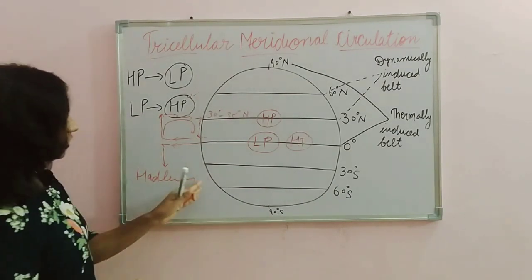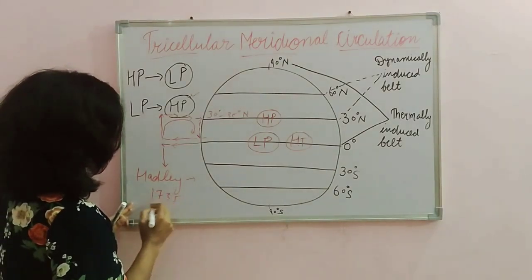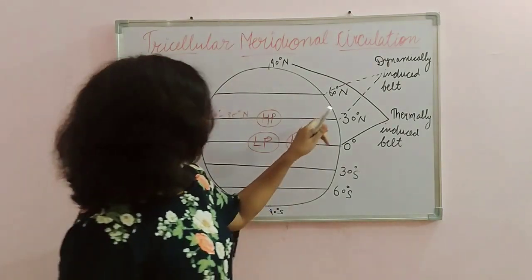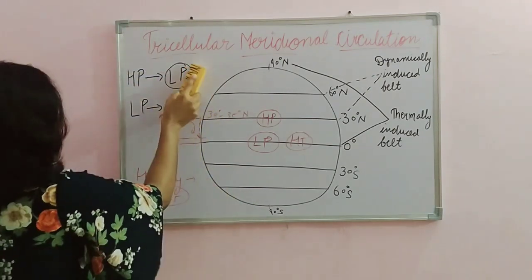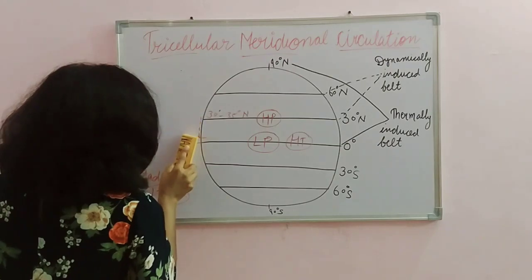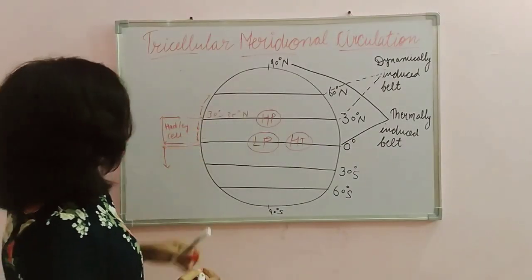This name was given by G. Hadley in 1735 because he identified it for the first time. So this was the Hadley cell. Keep in mind all these things because I am erasing them so that I can clearly draw it. It is the Hadley cell as we have talked about.